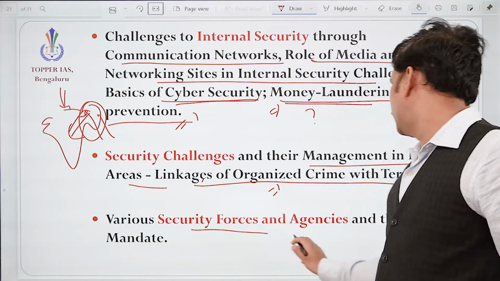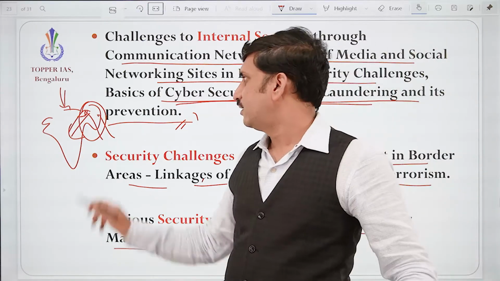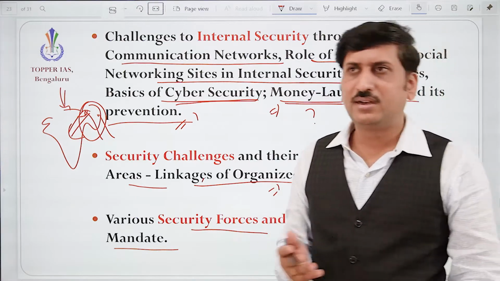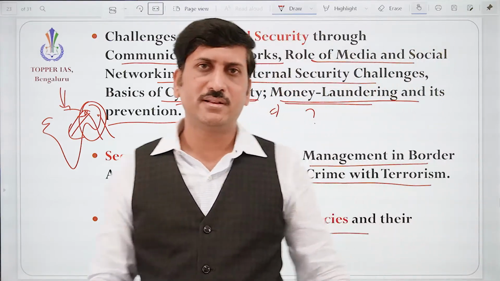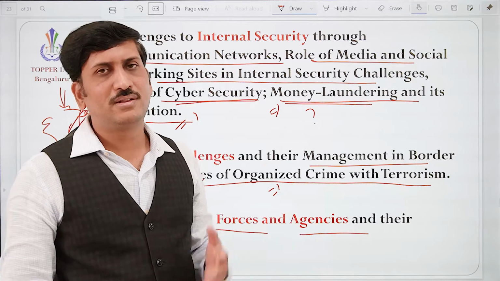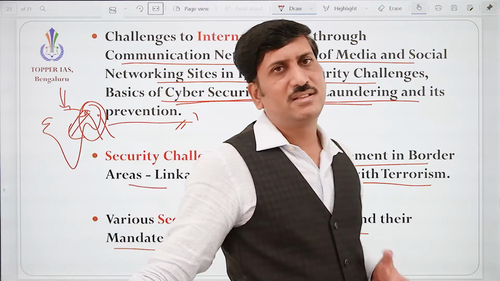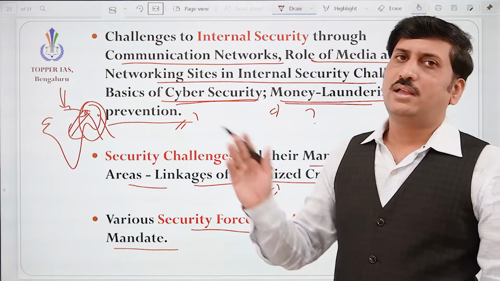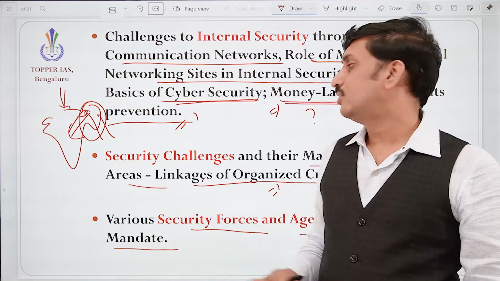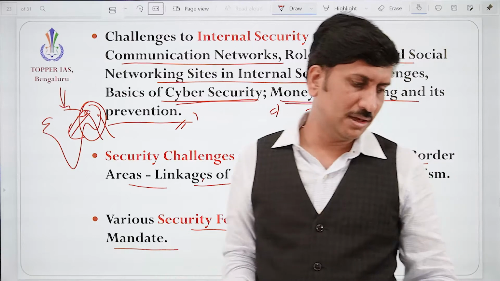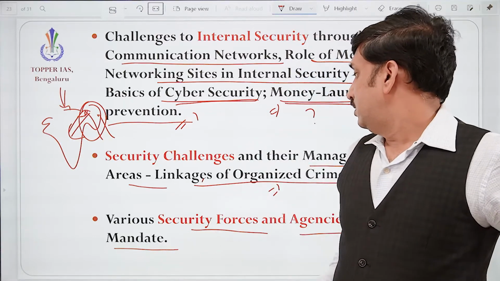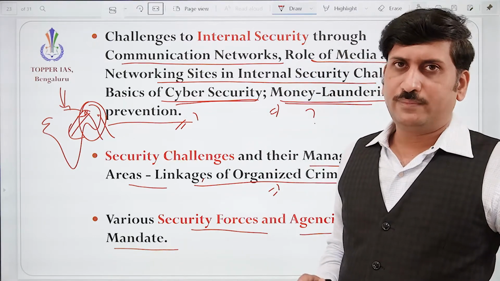Various security forces and agencies and their mandate: I already said there are different types of security agencies like BSF, Assam Rifles, Border Security Force, all these things we need to understand. The intelligence agencies, the RAW agency, correct? The Border Roads Organisation, all those agencies, how they are playing a role in the security of the nation, correct?